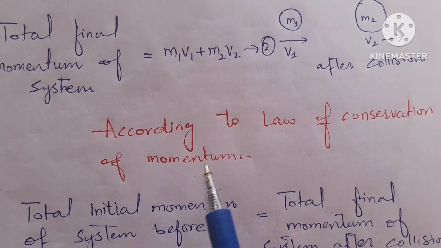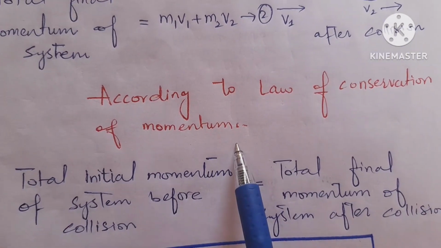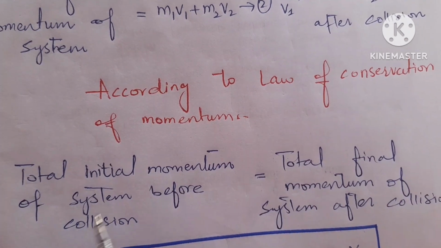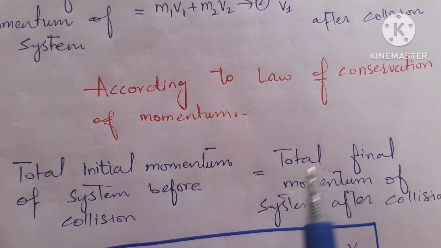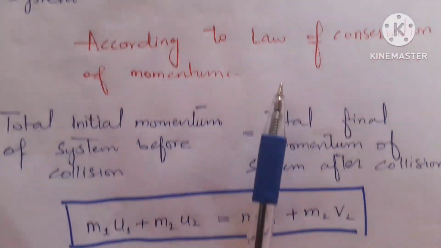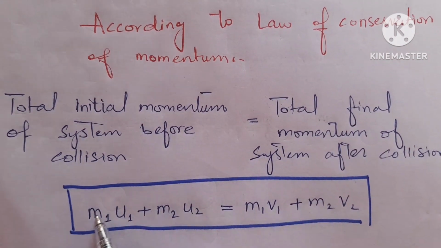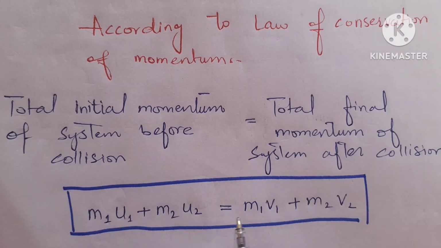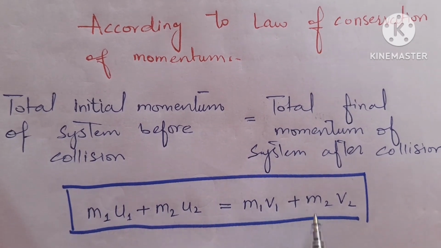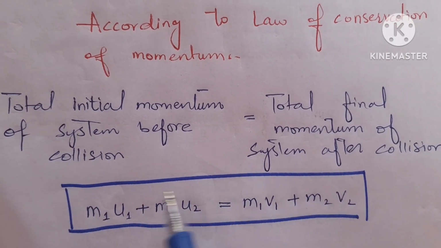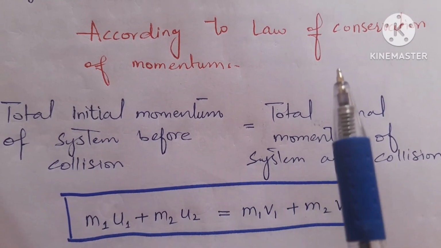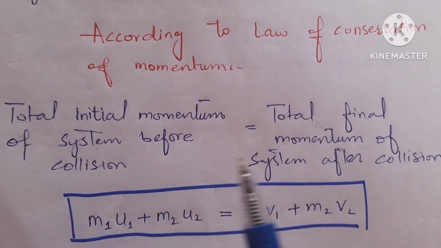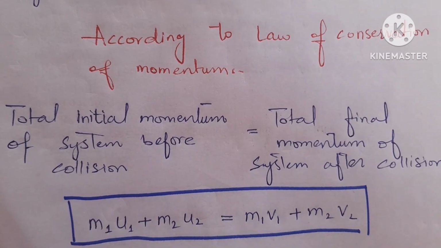According to the law of conservation of momentum, the total initial momentum of a system before collision is equal to the total final momentum of the system after collision. So we get this equation: m1 u1 plus m2 u2 equals m1 v1 plus m2 v2. It's proved that momentum remains constant, because before collision and after collision momentum remains the same.